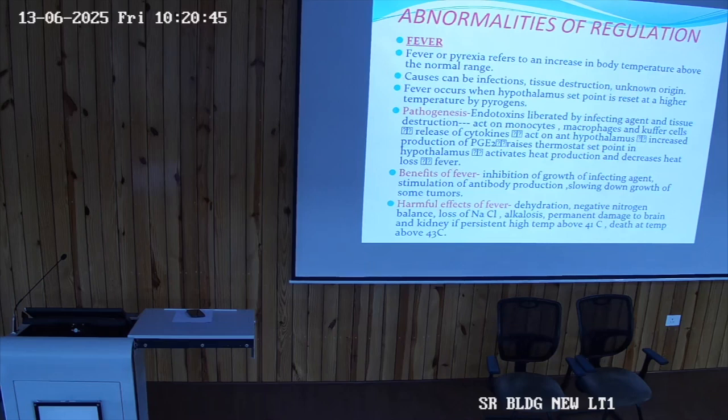The important mechanism is if there is an infection, or there might be changes in autoimmune or inflammatory reactions. These categories will affect the immune system. Clear?